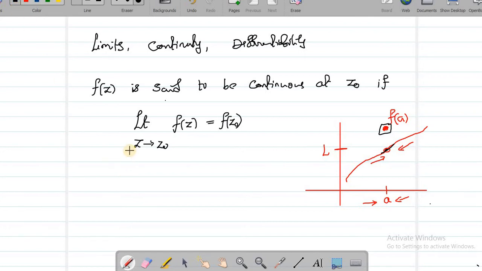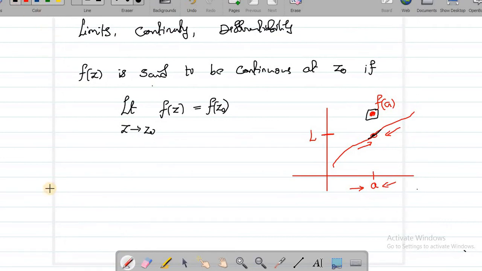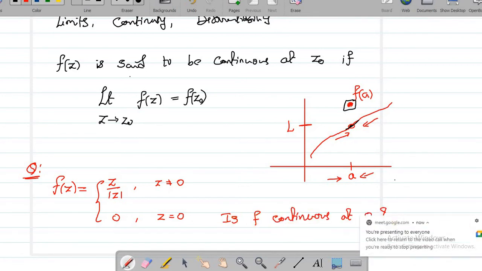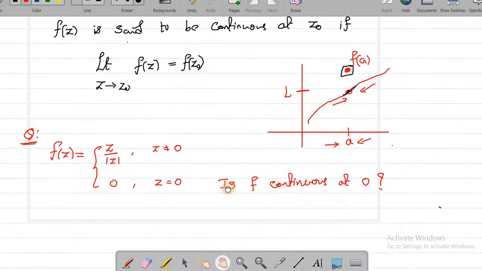Okay, so this is the definition of continuity. The only thing you need to make sure is that the limit exists and it is equal to the function value. So let's see an example. I have a question. If I take f of z equal to z divided by mod z when z is not equal to 0, whereas it is defined as 0 when z equals 0, the question is: is f continuous at the origin? So what is your answer? Your answer is no. Yes, correct, this is not continuous.